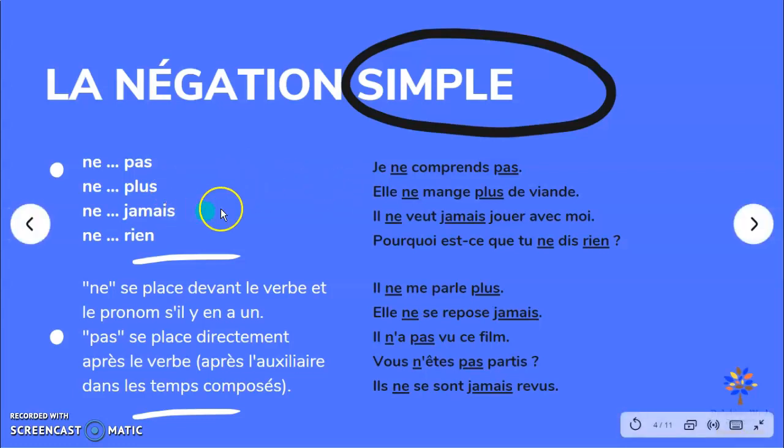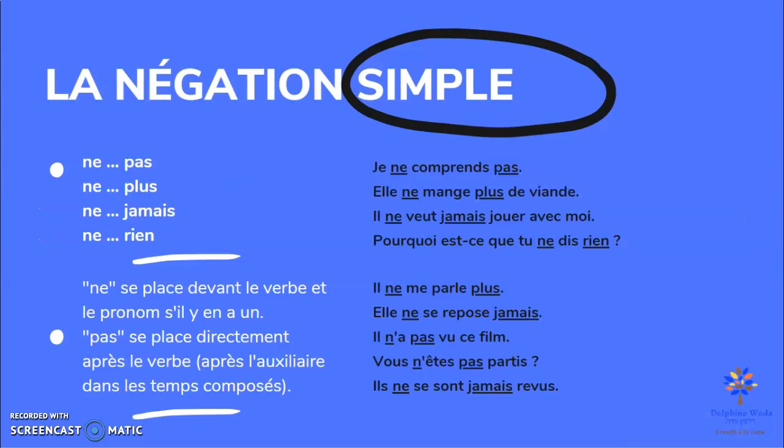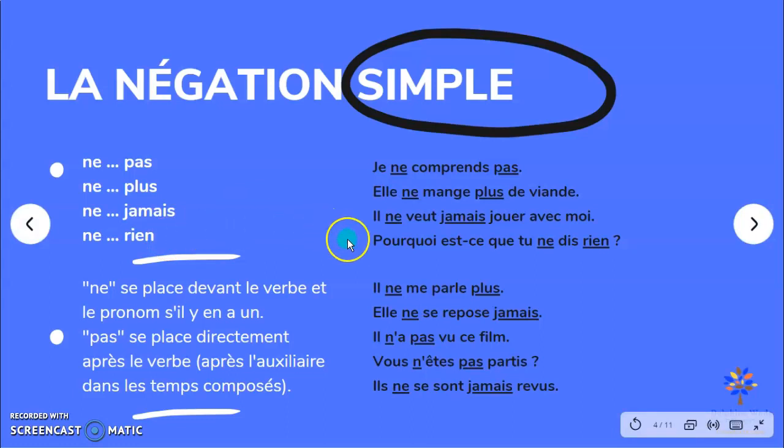Jamais means never. Il ne veut jamais jouer avec moi. He never wants to play with me. Rien, nothing, anything. Pourquoi est-ce que tu ne dis rien? Why don't you say anything?